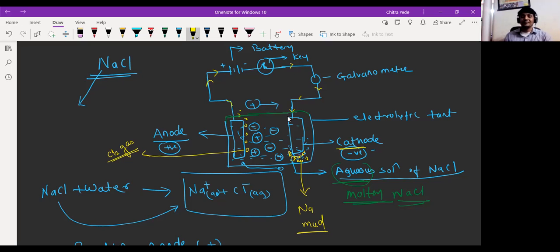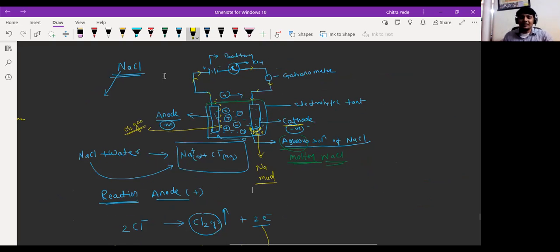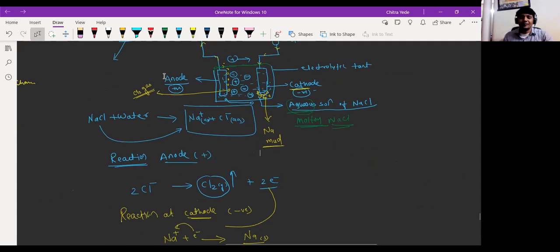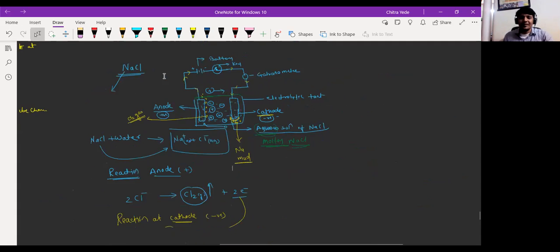Sir, gold is refined by? Refining process: when we extract metal, it also contains some impurities, and those impurities are removed by the refining or purification process. Sir, by which process is gold metallized? Gold is very less reactive, so it is by pyrometallurgy. Gold does not contain much impurity because it is a noble metal.